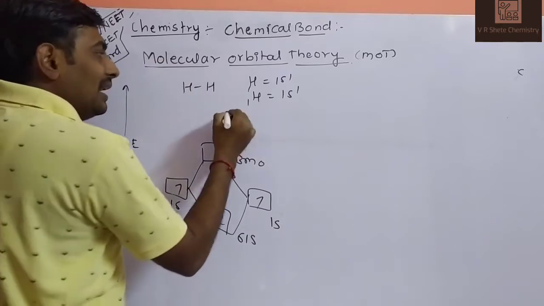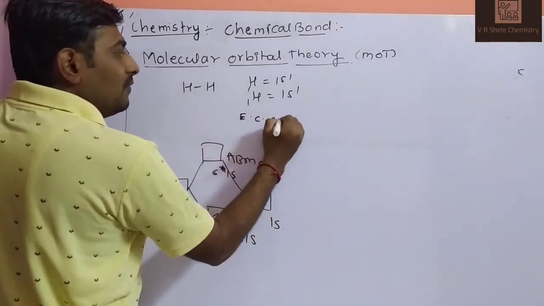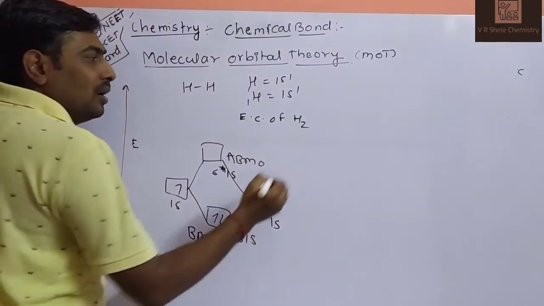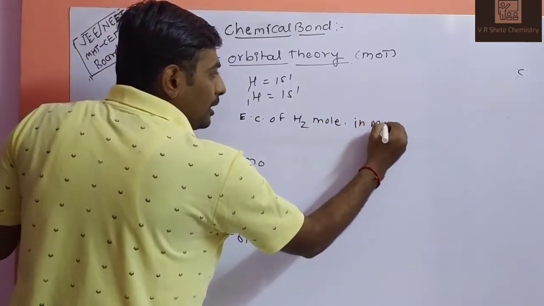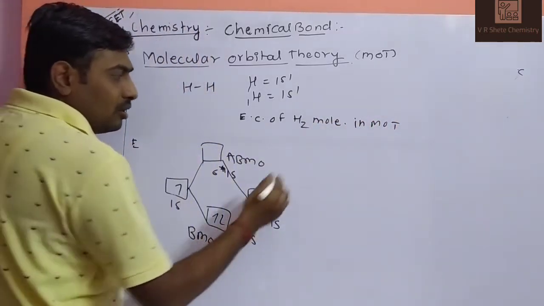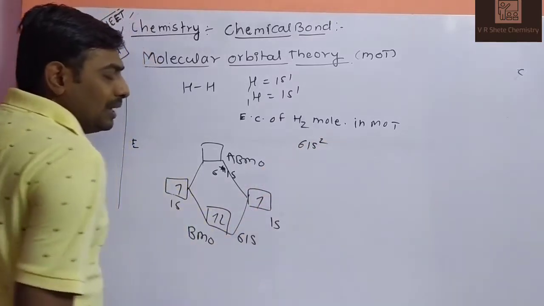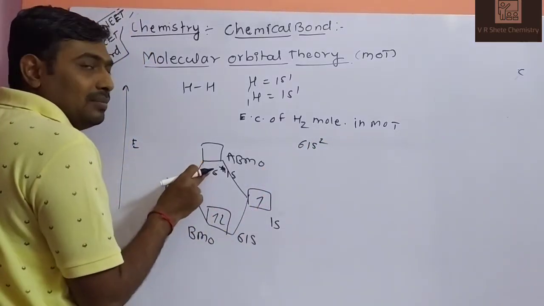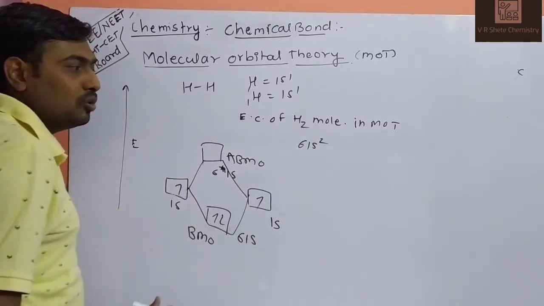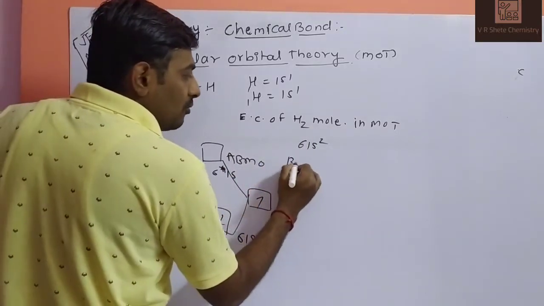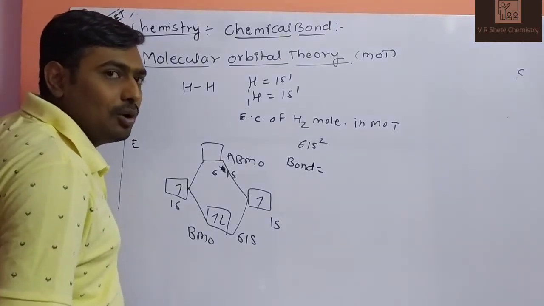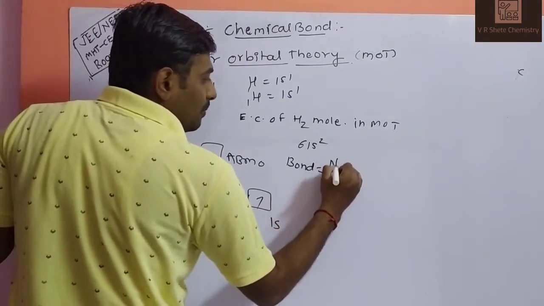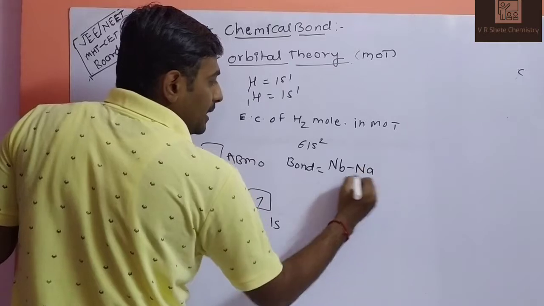So what is the electronic configuration of the hydrogen molecule in molecular orbital theory? How many electrons? Sigma 1s2. 2 electrons are there. Is there any electron in sigma star? No, so there is no need to write it. And bond order, what is bond order? Bond order means the number of bonds between the species. Bond order is found by the formula Nb minus Na divided by 2.